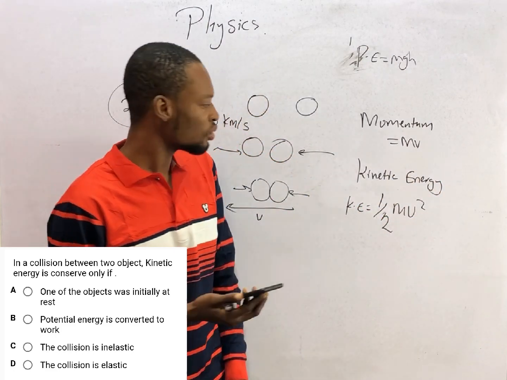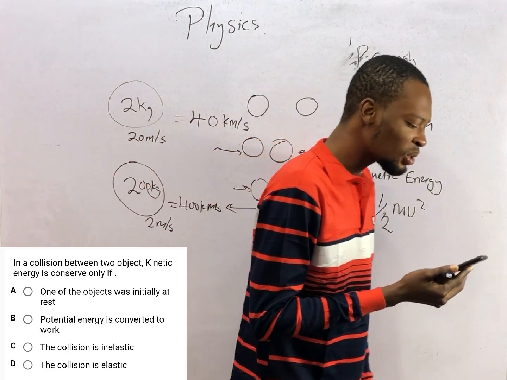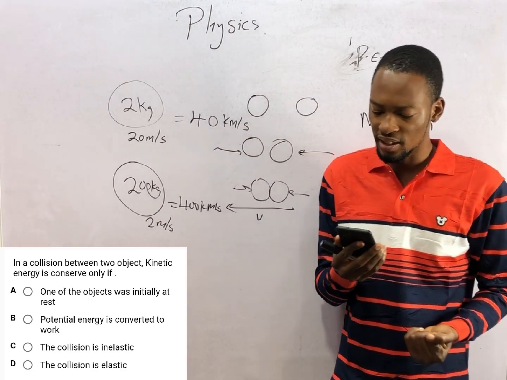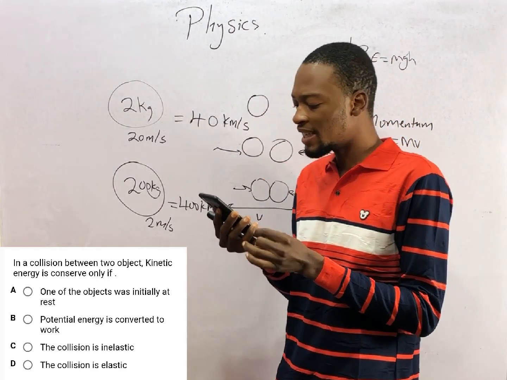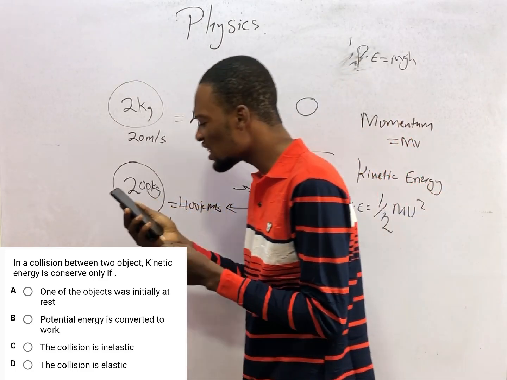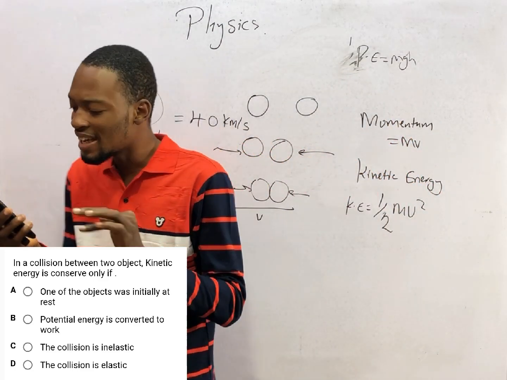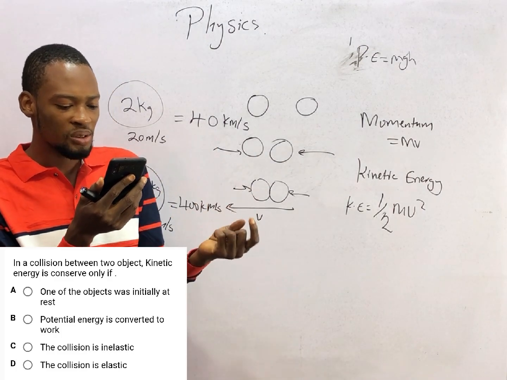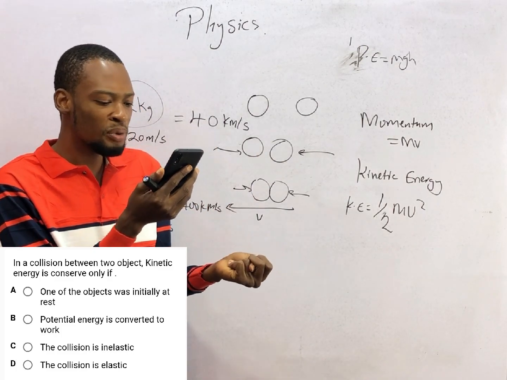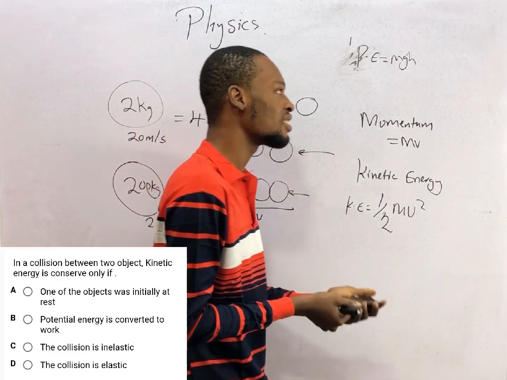Let's go back to the question. In a collision between two objects, kinetic energy is conserved only if the collision is elastic. Elastic collision is simply a collision where both momentum and kinetic energy are conserved.